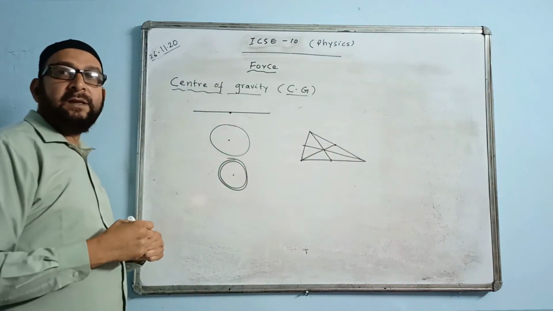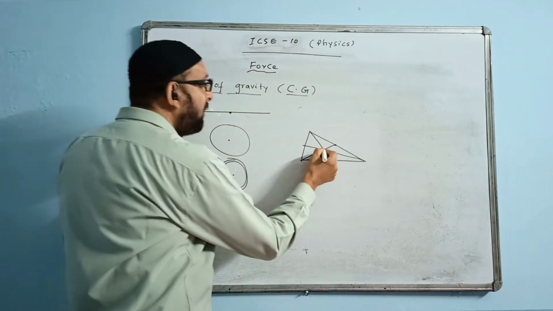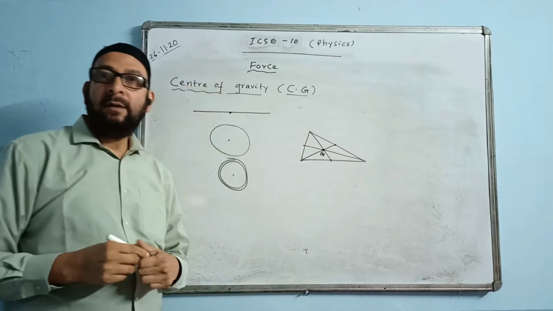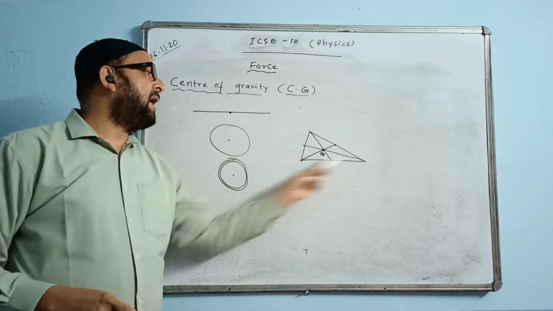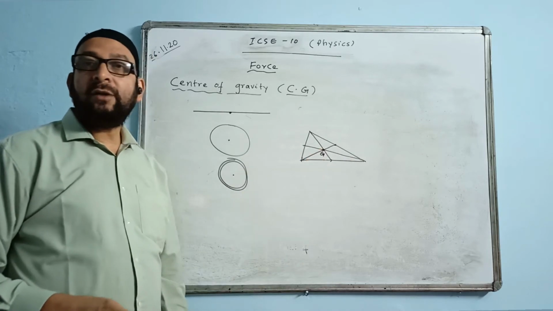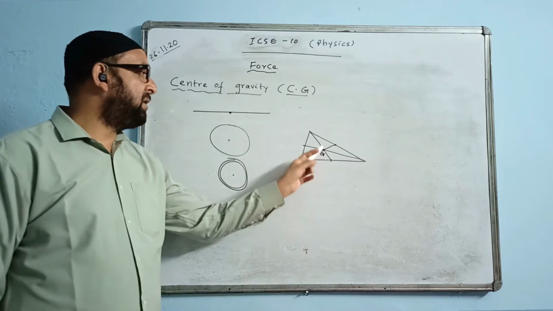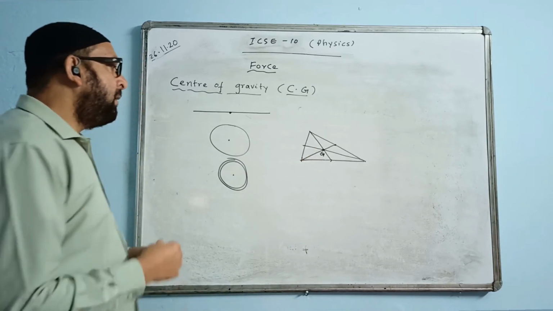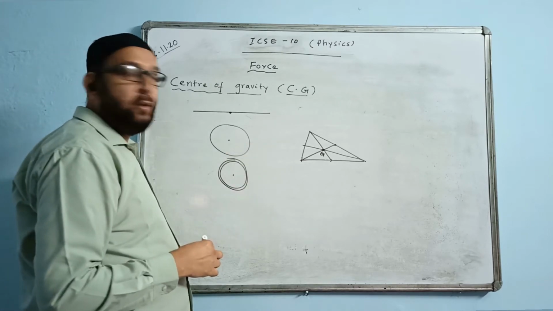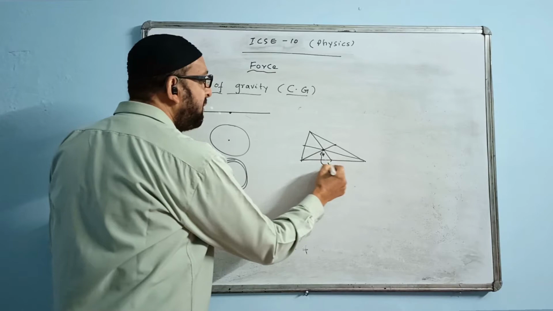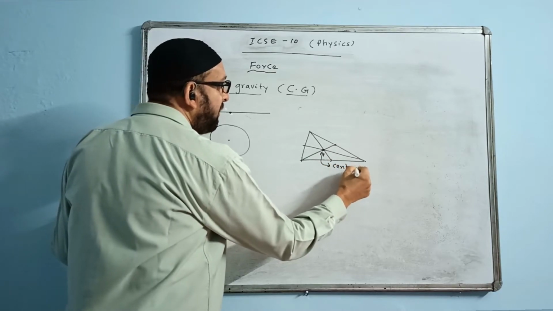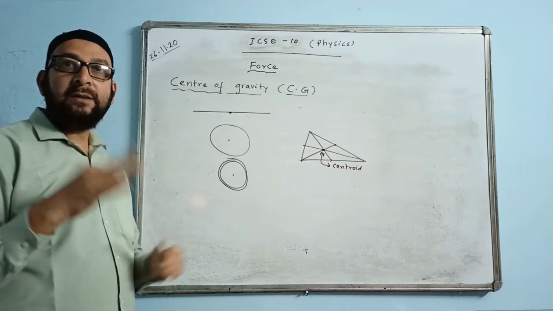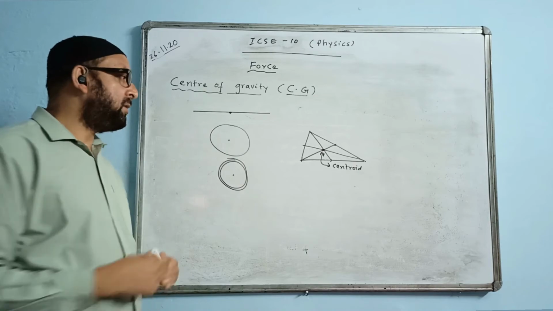And all the three medians meet at a point. Here they meet, and that is the center of gravity. That means the entire weight of this triangular lamina is situated here. The triangular lamina will have a balance point at this point. So this is how you draw and show. This point is called the centroid. This G is called the centroid of the triangle, or we say the point of intersection of the medians, the meeting point of the three medians.